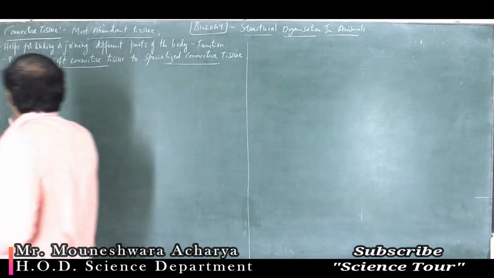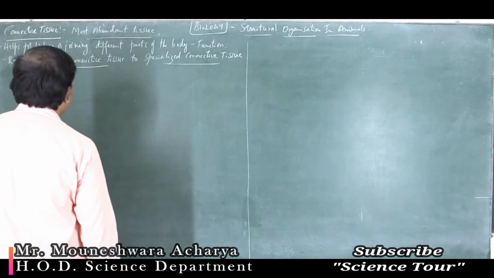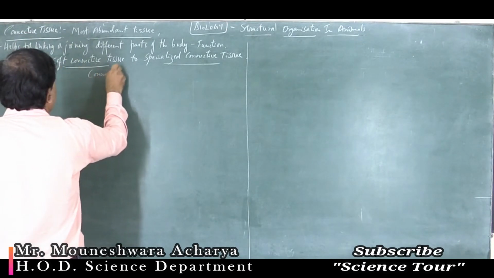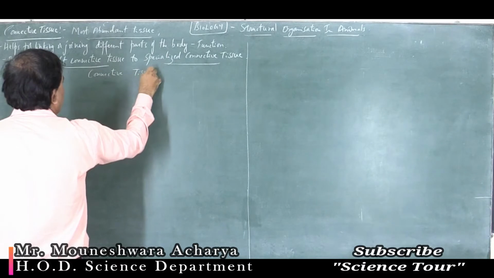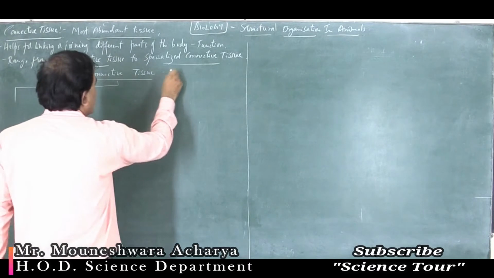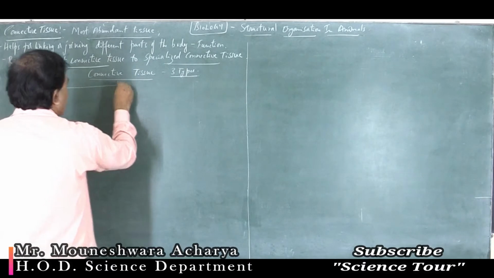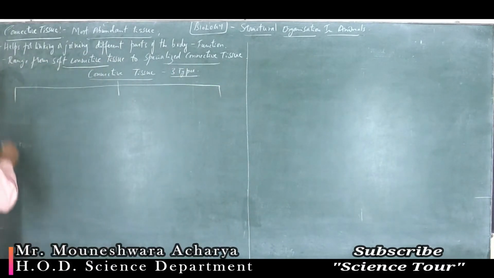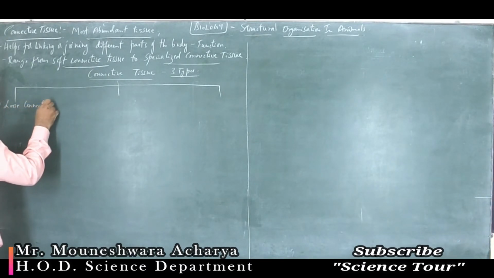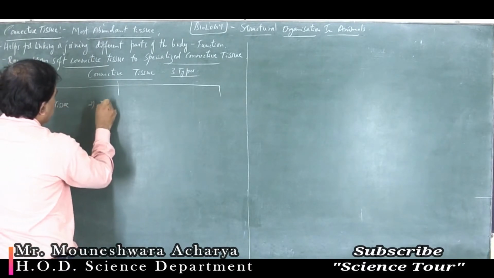Let me make the grouping. Connective tissue is mainly of three types. First one, loose connective tissue. Second one, dense connective tissue.